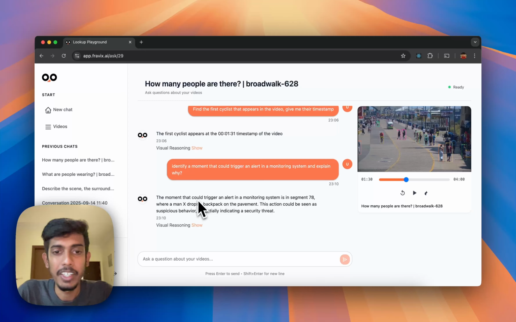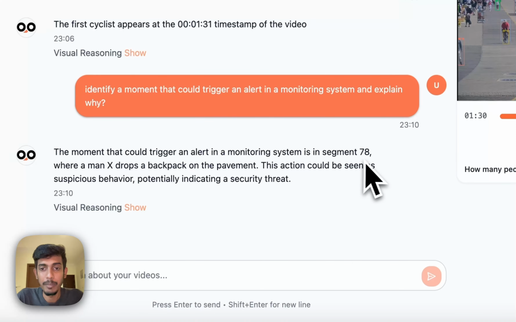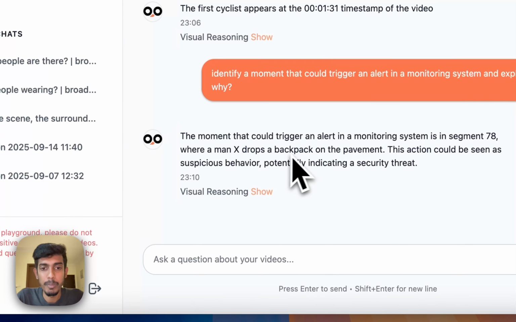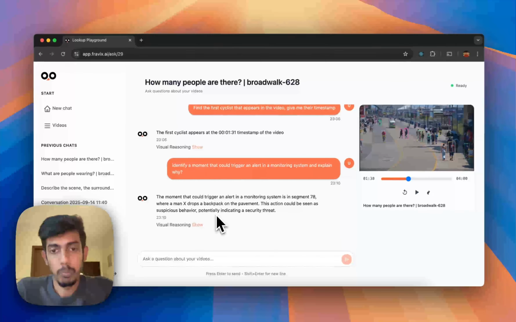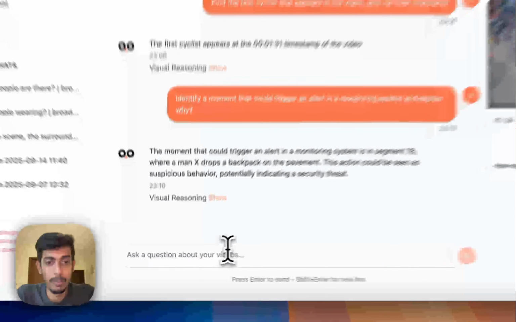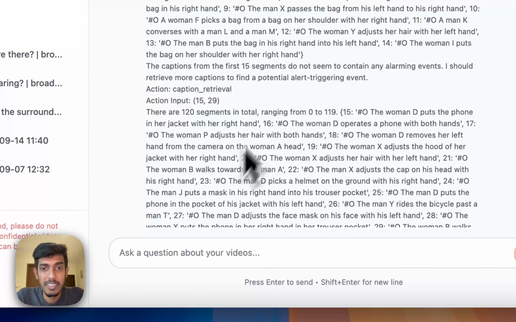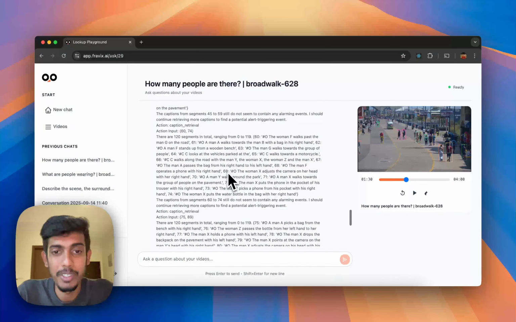It says that the moment that could trigger an alert in the monitoring system is in segment 78, where a man drops a backpack on the pavement. This could also be seen as suspicious behavior, potentially indicating a security threat. Oh wow, that's great. It went through a lot of segments to find the answer for this.